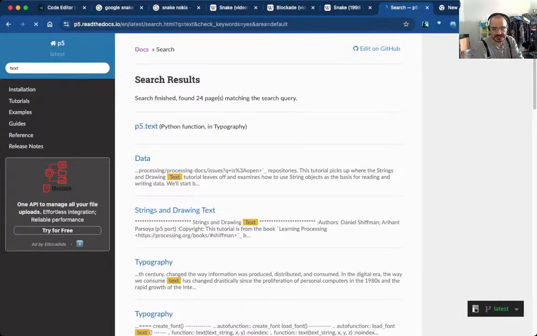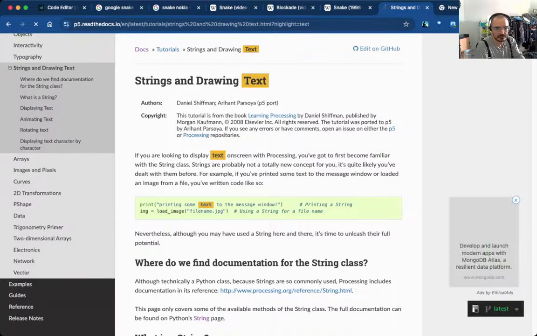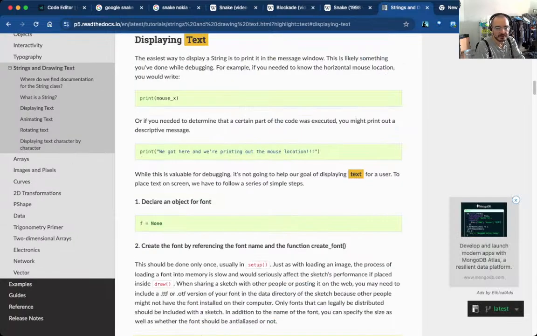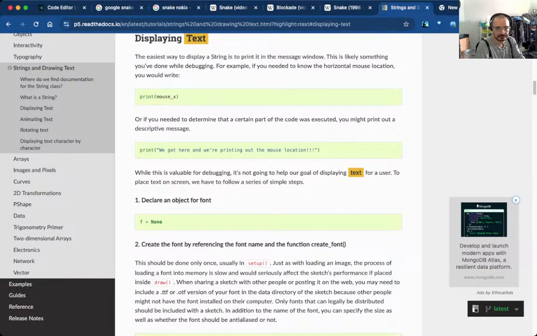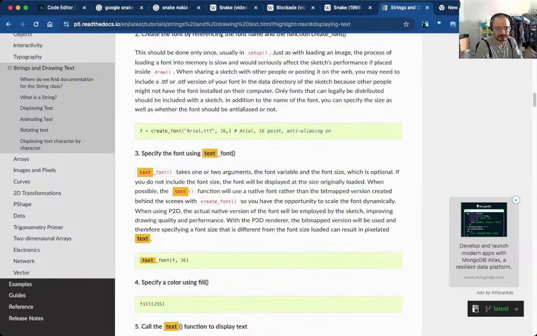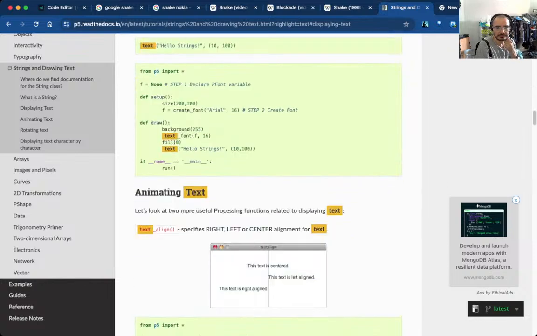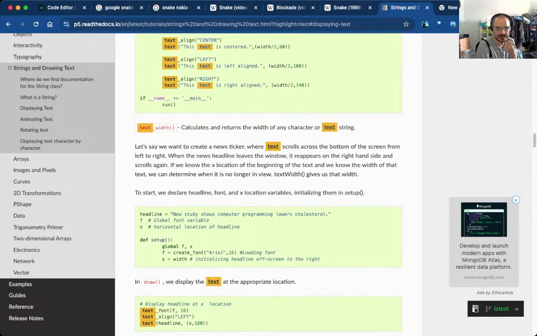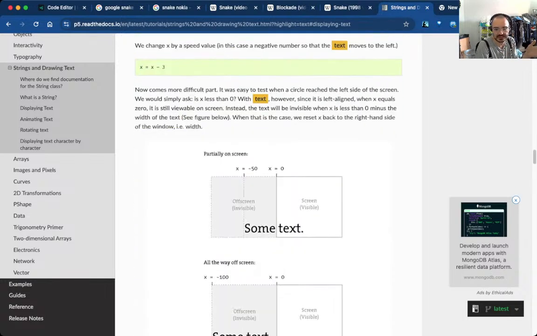And strings and drawing text. Displaying text. I need to define a whole bunch of text font, just like text align.